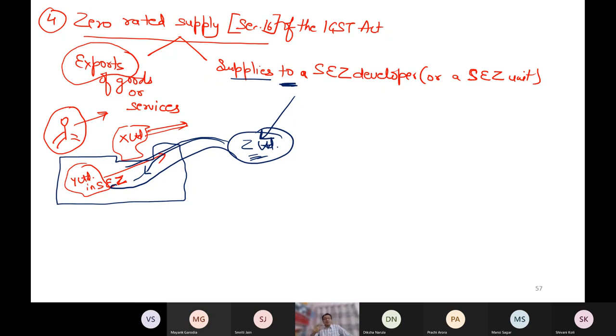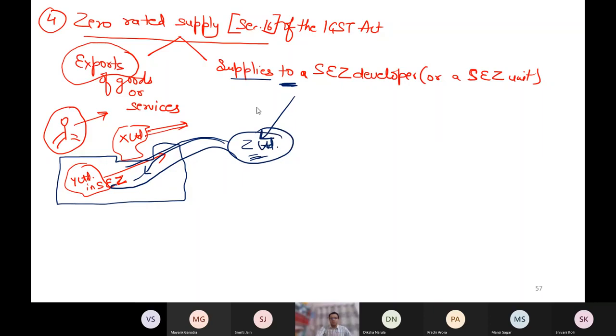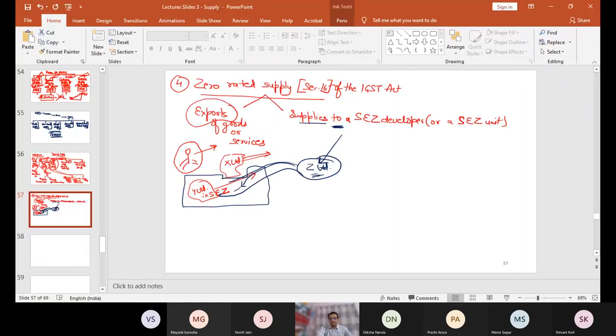So every export, whether by an individual, firm, company, or any company in a special economic zone, every export is zero rated. Now, whatever is supplied to a special economic zone developer or a unit is also zero rated. This is the concept of zero rated supply. So let me share with you IGST Act now, section 16.